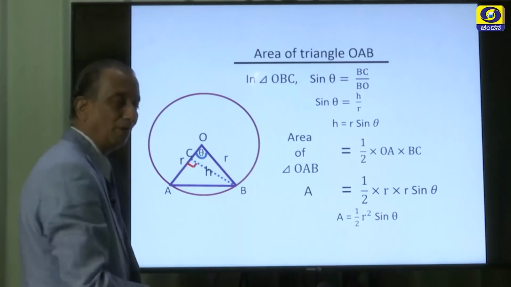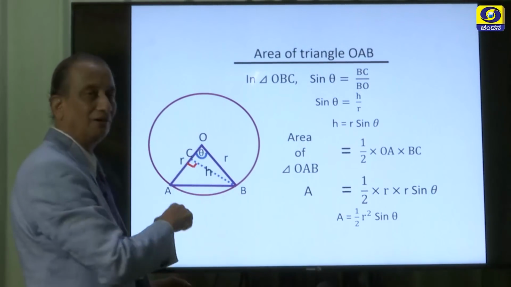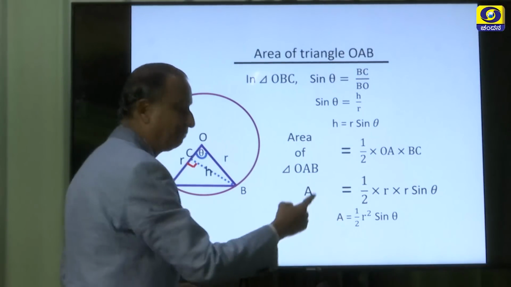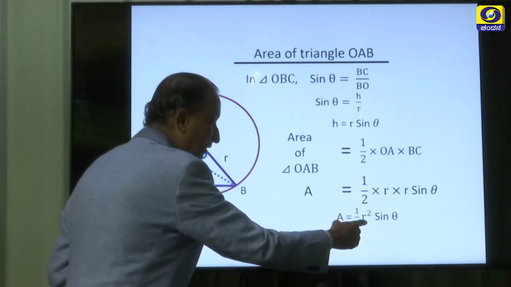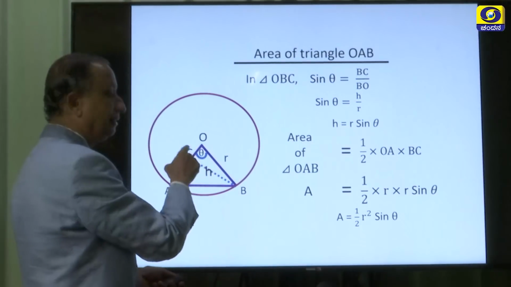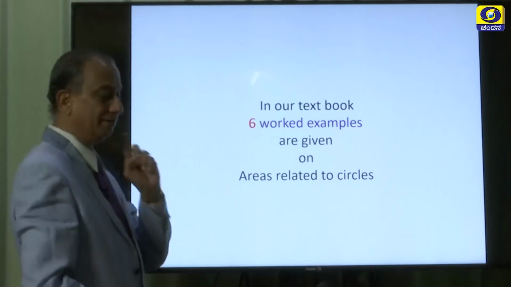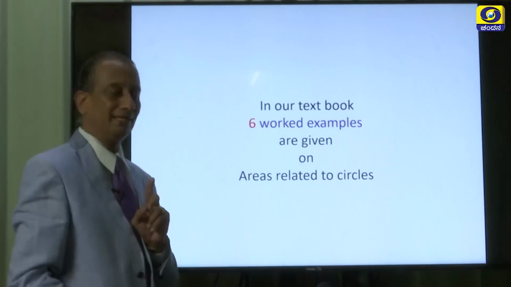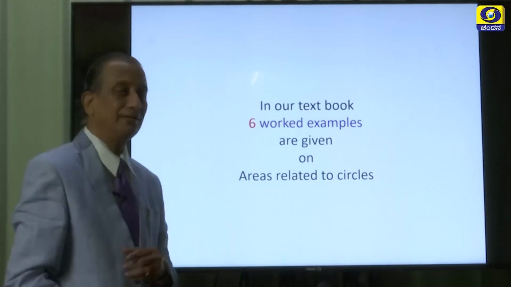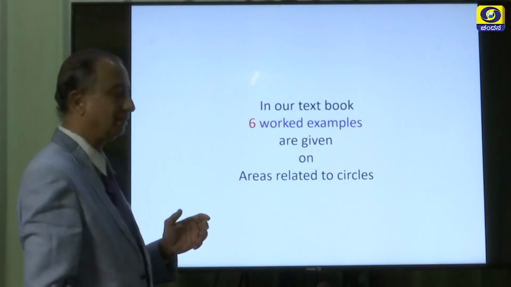So, using this formula you can find out the area of a triangle. So, area of the triangle is expressed in terms of radius and the sine of the angle subtended at the center.